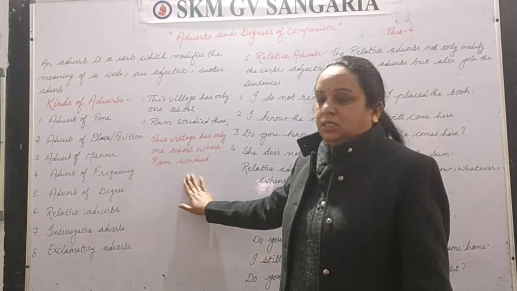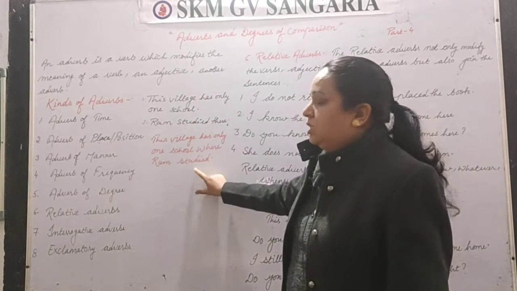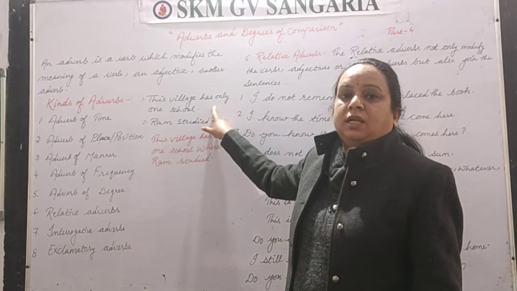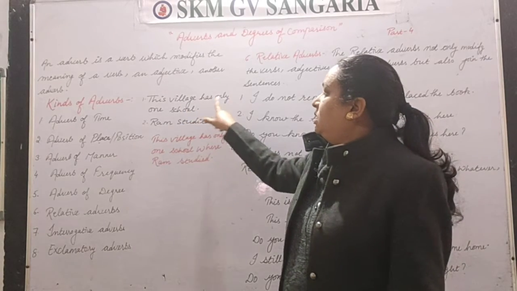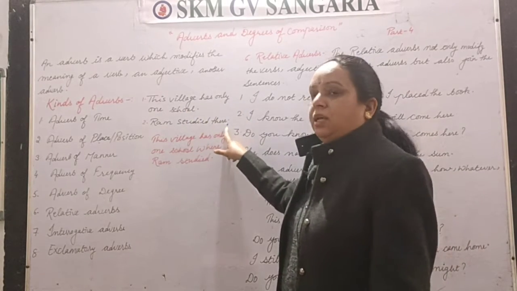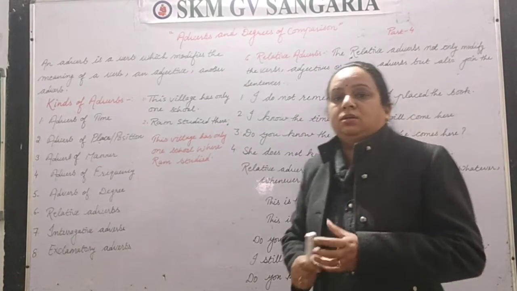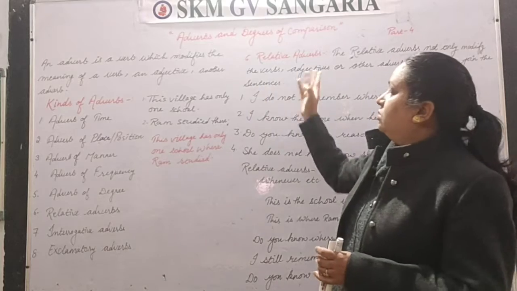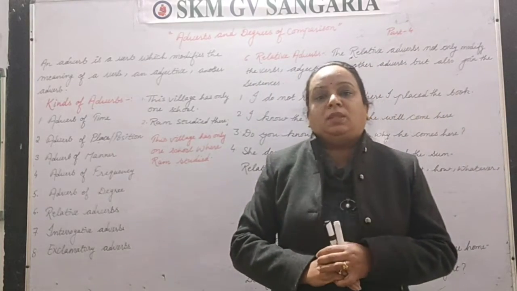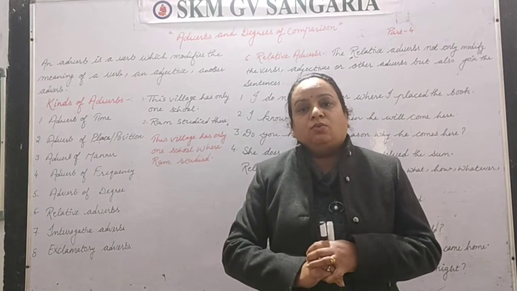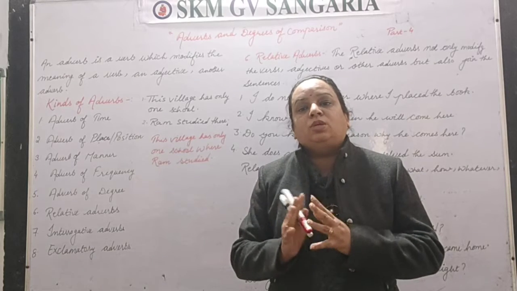This is the sentence, and I have taken this sentence from joining these sentences. First one was: This village has only one school, Ram studied there. Clear? Because we are doing relative adverbs today, relative adverbs are words which are used to join two sentences together.